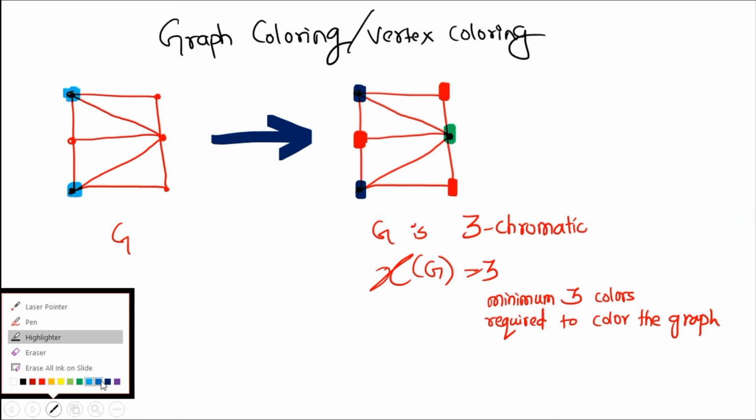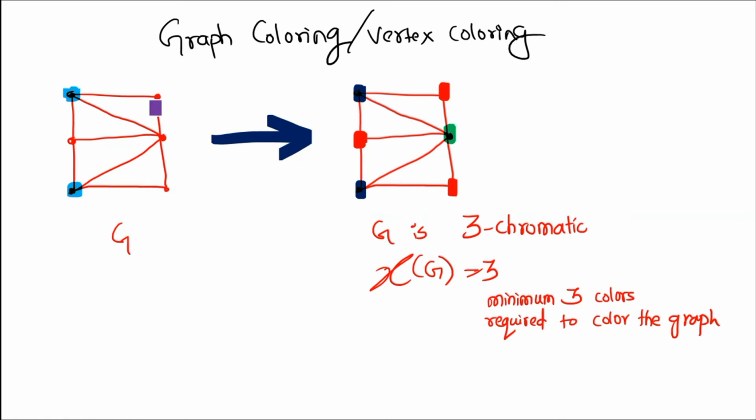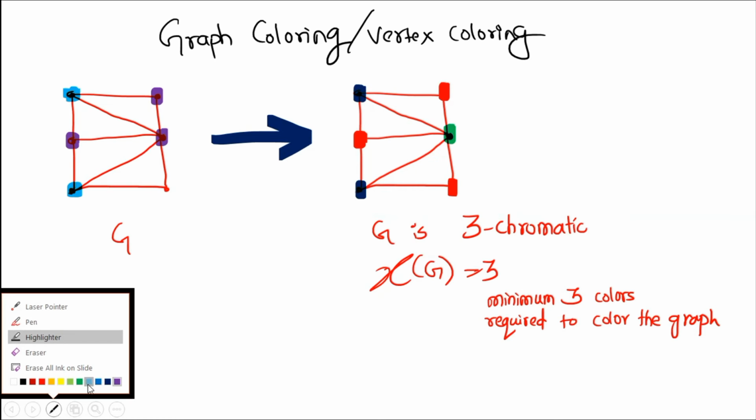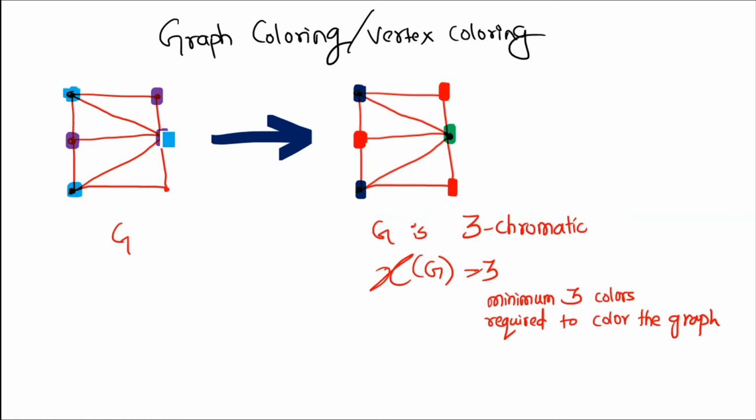Now, if I color these three vertices with these colors, at this particular point there are two adjacent vertices which have the same color. Now, can I give this vertex the blue color? No, I cannot give blue, nor this other color.